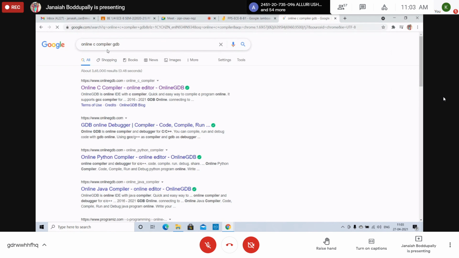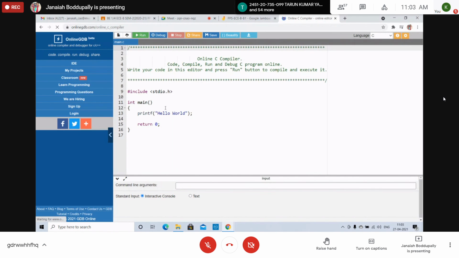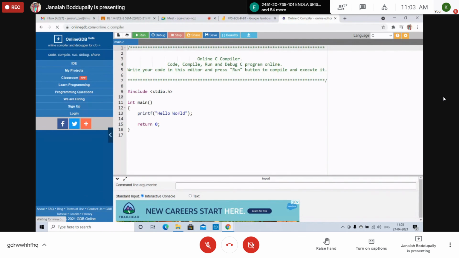Whenever we start C programming, you can write and execute C programs here. You can follow any, like Code::Blocks or any C coding. There are many online compilers, but I follow this GDB online compiler. I'll explain one by one once I start the programming.